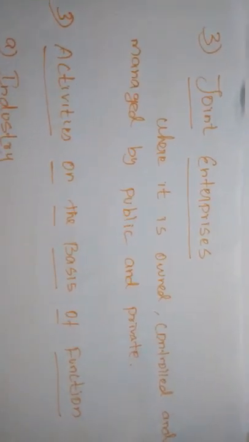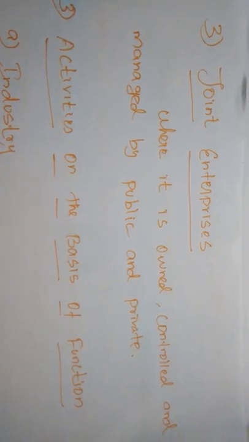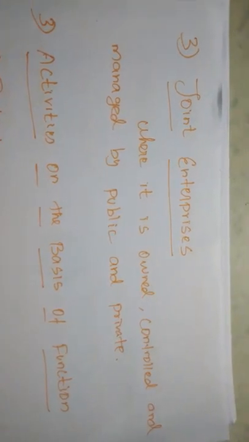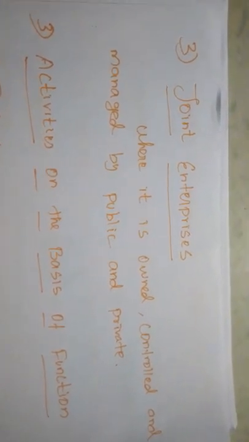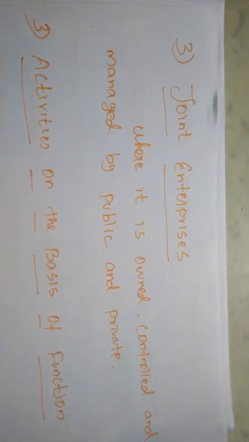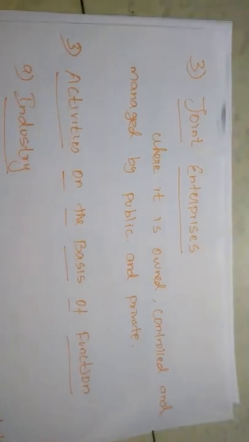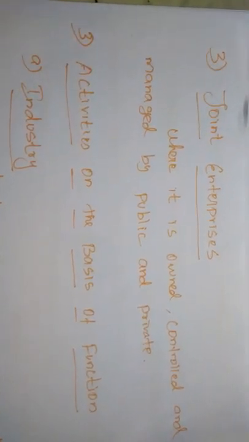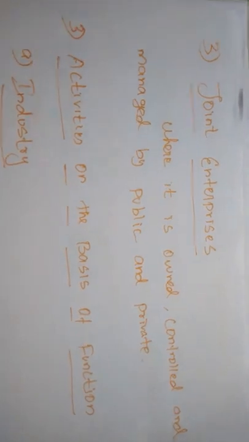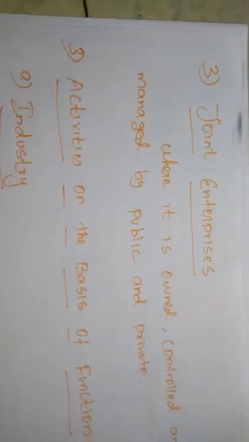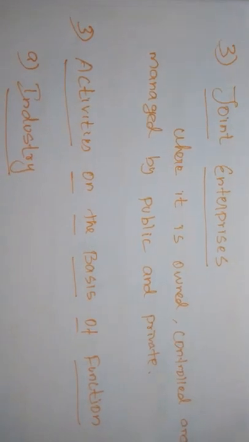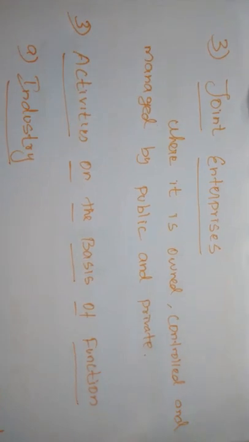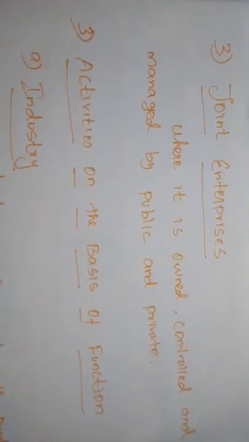Next, joint enterprises. A joint enterprise is one that is owned, managed and controlled by both the government and private entrepreneurs. Suppose any enterprise is undertaken, controlled and owned by both public and private, that is called a joint enterprise. For example, Maruti Suzuki. Only Maruti Suzuki is mentioned in our book, but in our nation many giant enterprises exist.